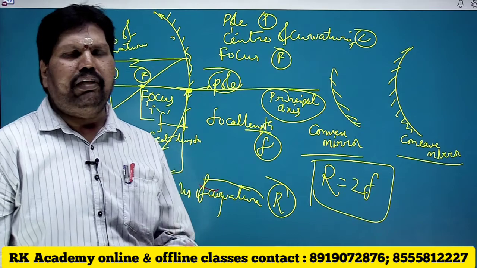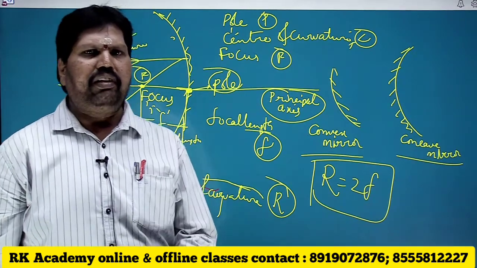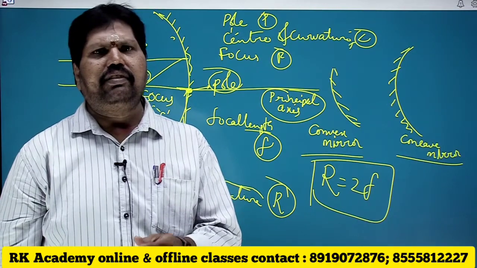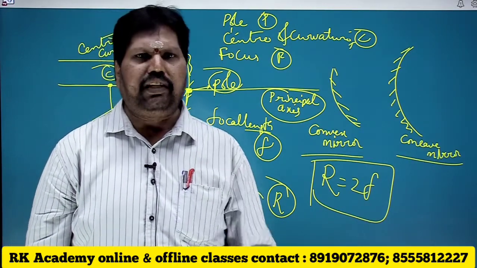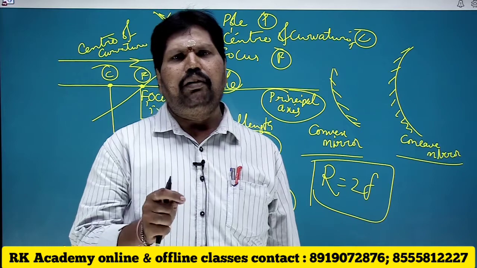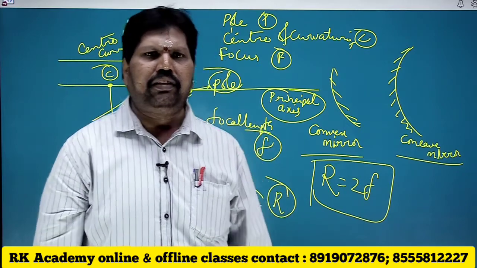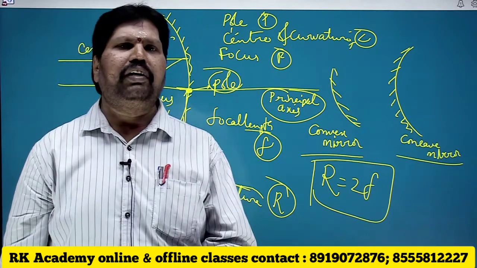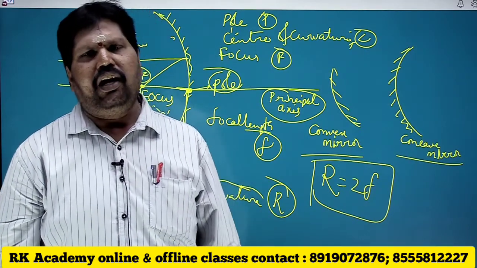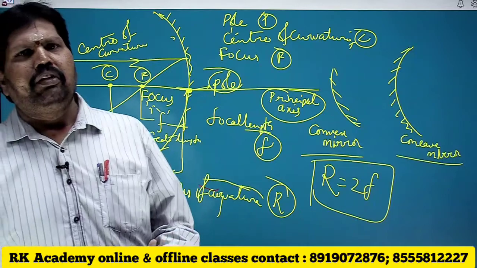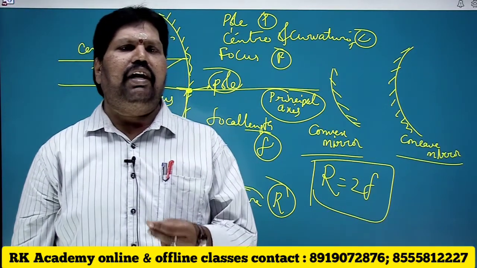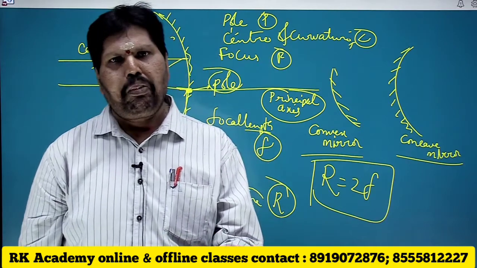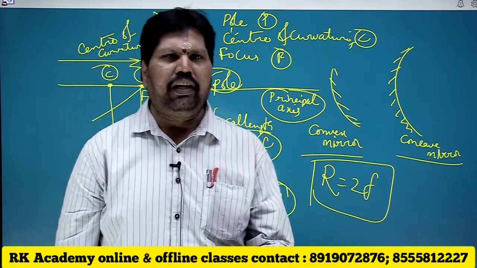R equals 2f. For example, in the examination, it may be given that for a concave mirror, the focal length is 15 centimeters. What will be its radius of curvature? As I told you that R equals 2f, 2 into 15, 30 centimeters. Or if it is given that the center of curvature is at 20 centimeters distance from the pole of a mirror, then you are asked what is its focal length.